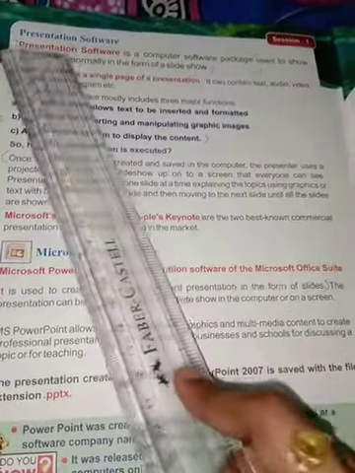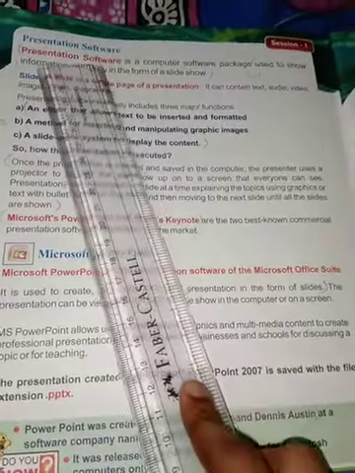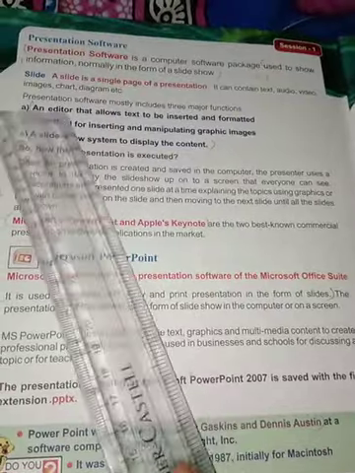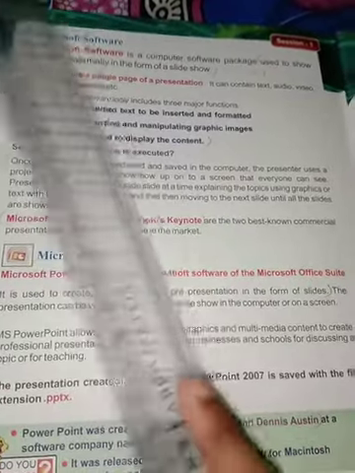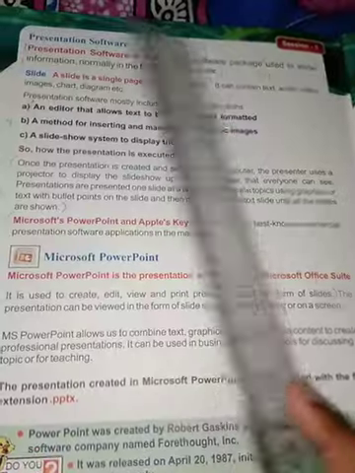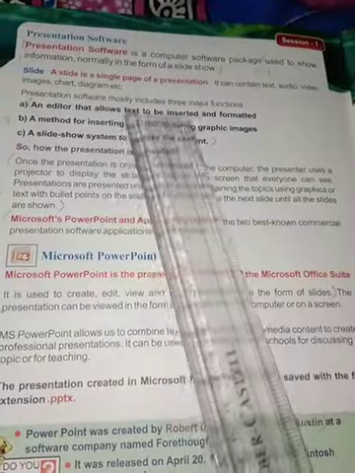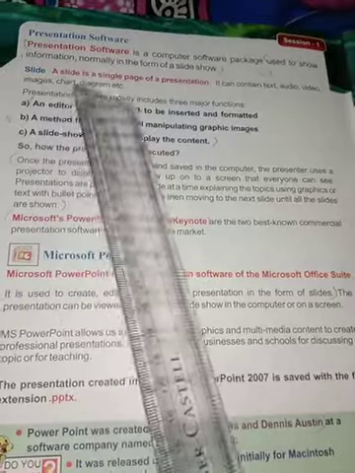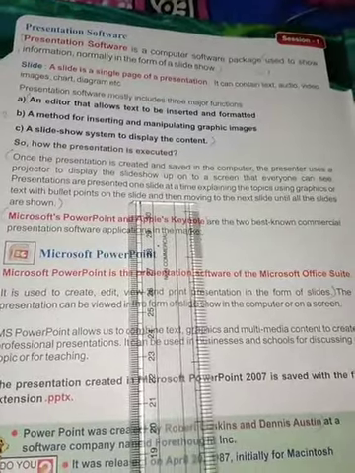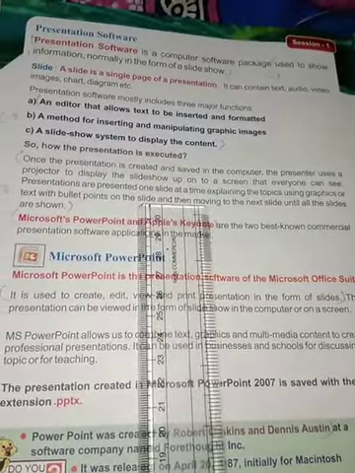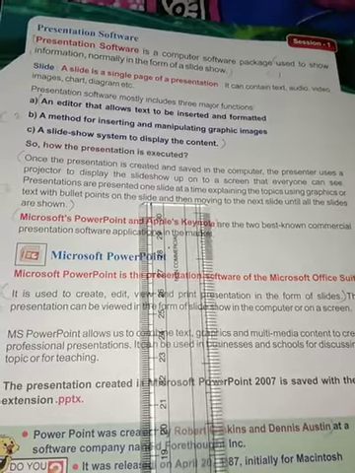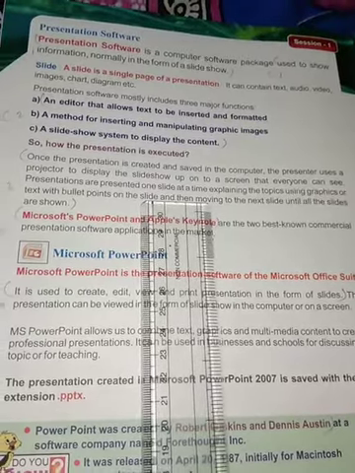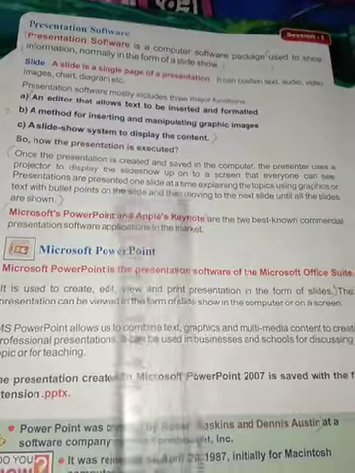So one is an editor that allows you to insert and do any editing of the text, another is the method for inserting and changing graphic images, and a system to display the contents.